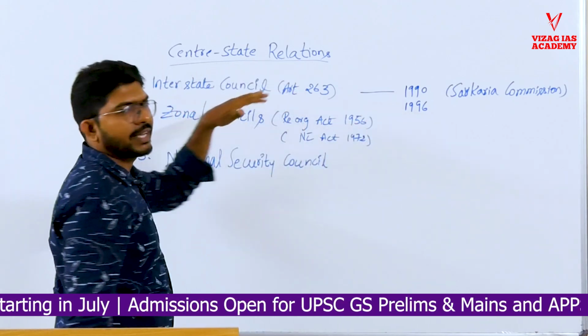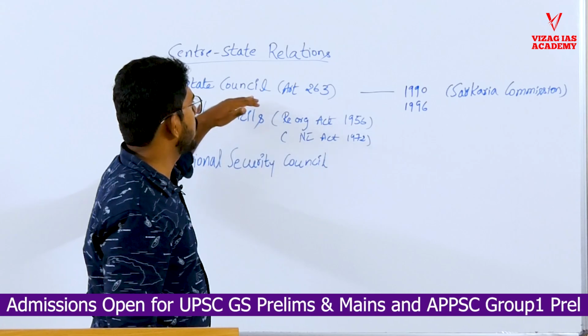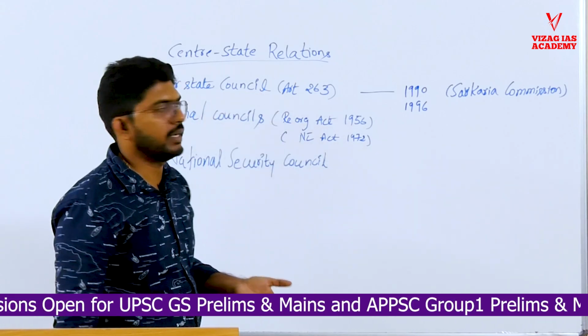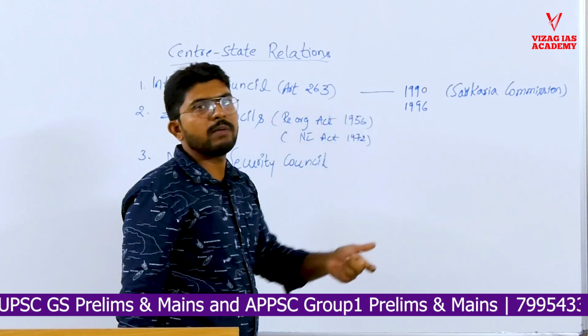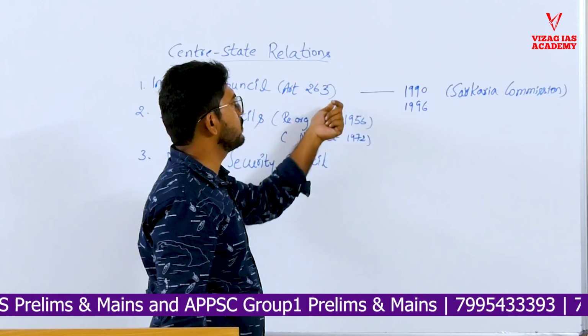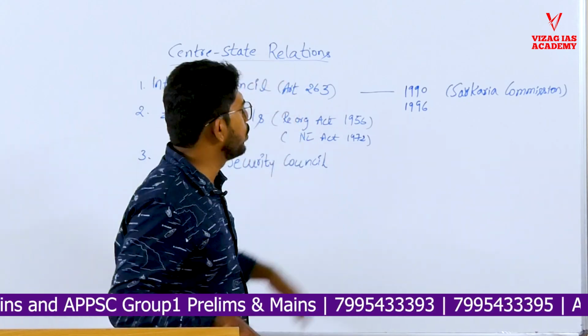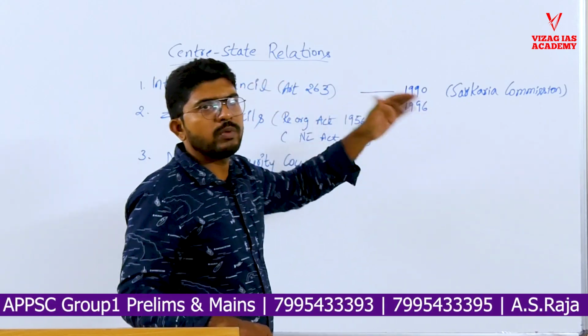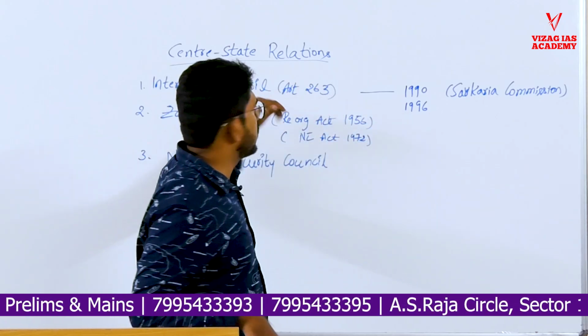It has one secretariat as well, the Interstate Council Secretariat, which looks after the functions of the council. It gives continuity for that. The Interstate Council is headed by the Prime Minister, 6 other Union Cabinet Ministers and the Chief Ministers of the states. Later it was amended that whenever some state is under President's rule, the Governor can attend on behalf of that state. So these are some provisions to know about the Interstate Council.